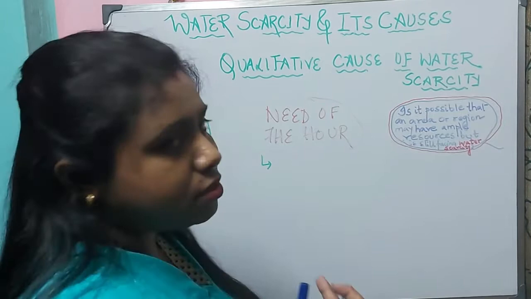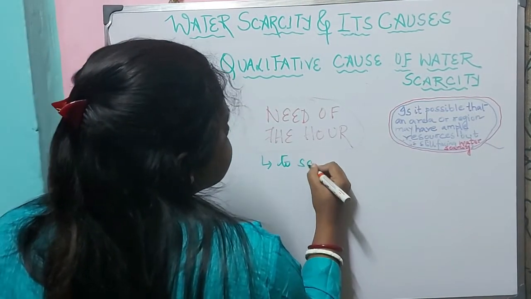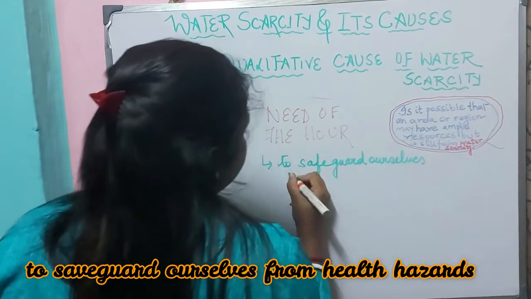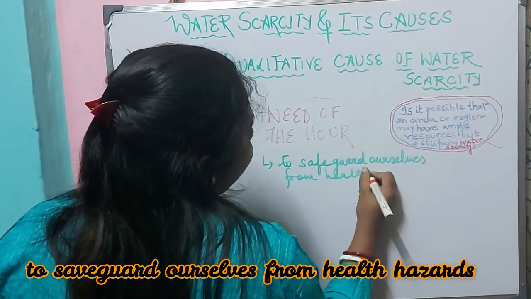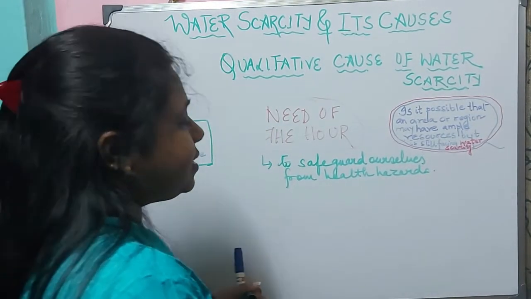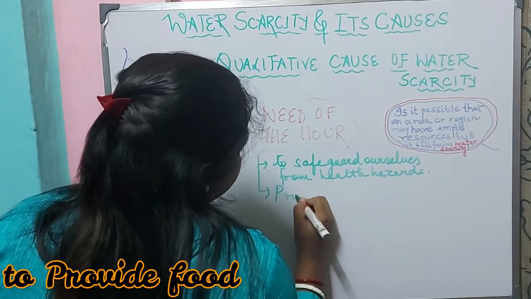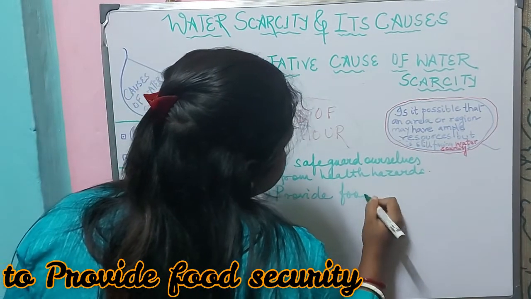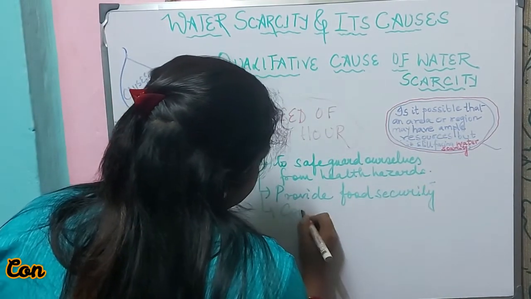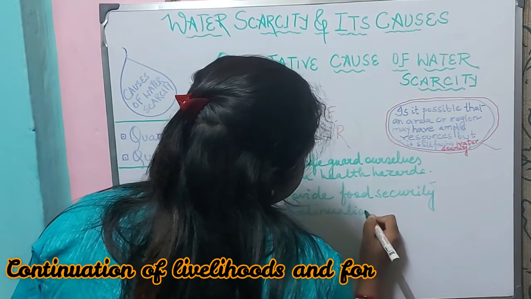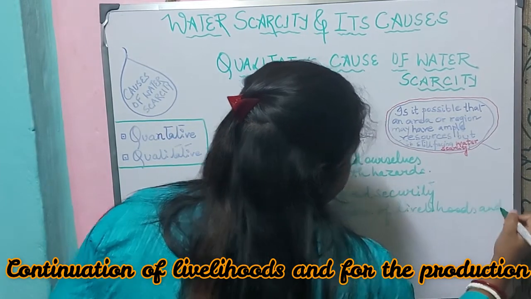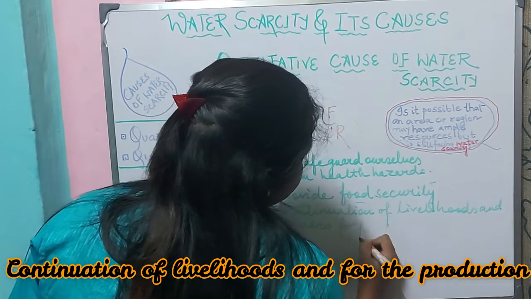Why? What is the need to conserve the waters? To safeguard ourselves from health hazards. If the quality of water deteriorates and we drink that water, it will lead to health hazards. To provide food security, for the continuation of livelihoods, and also for production.